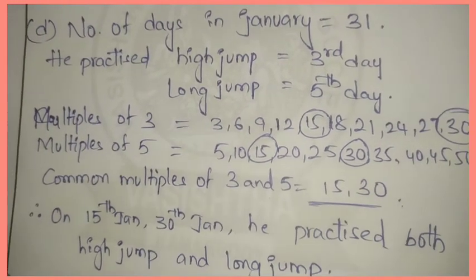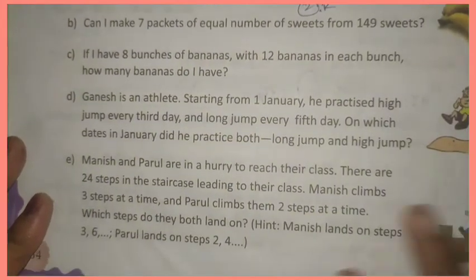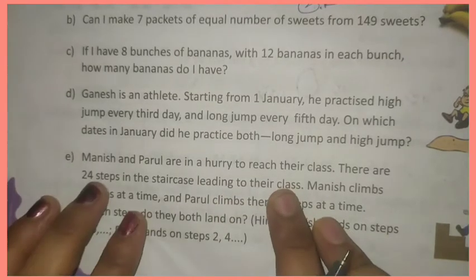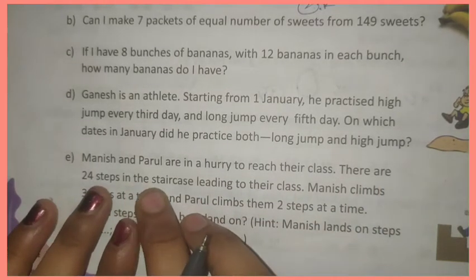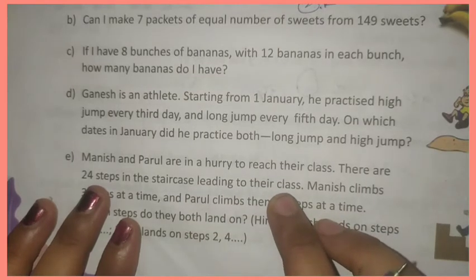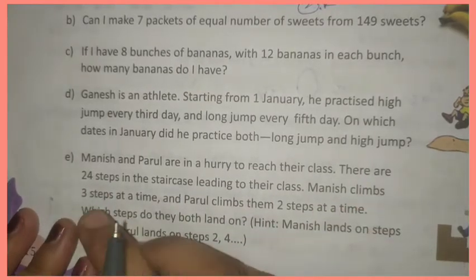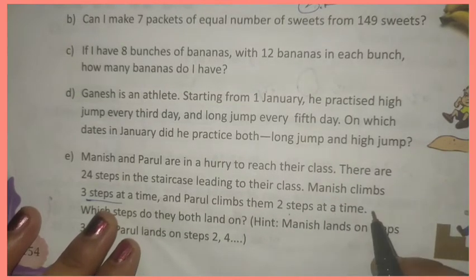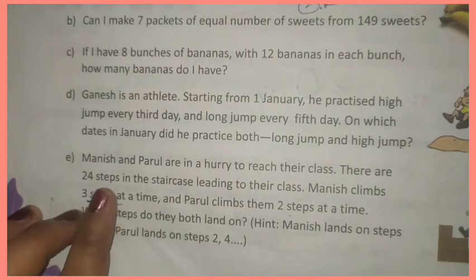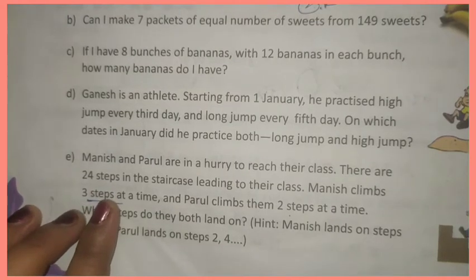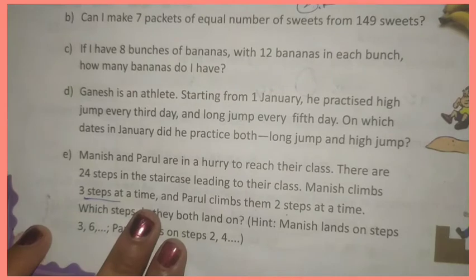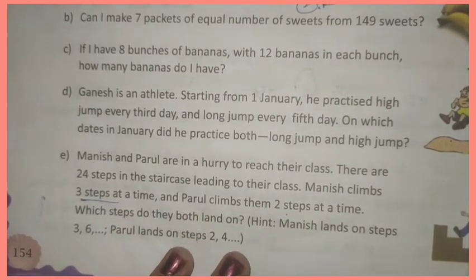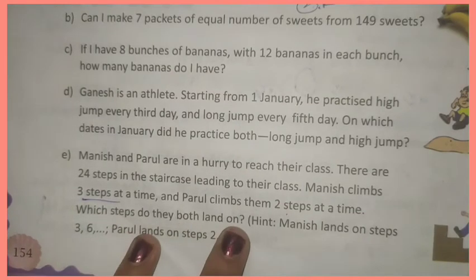Now look at question E. Manish and Parul are in a hurry to reach their class. There are 24 steps in the staircase leading to their class. Manish climbs 3 steps at a time. Parul climbs 2 steps at a time. Total 24 steps are there, and Manish climbs 3 steps at a time and Parul climbs 2 steps at a time. Which steps do they both land on?